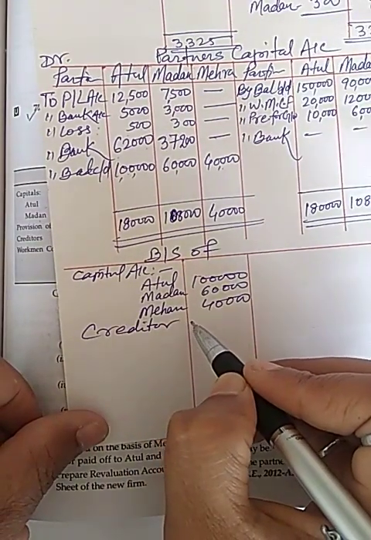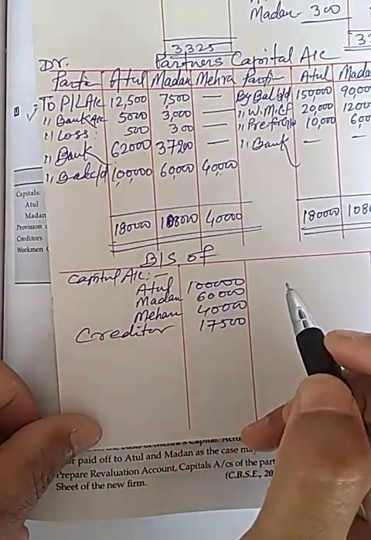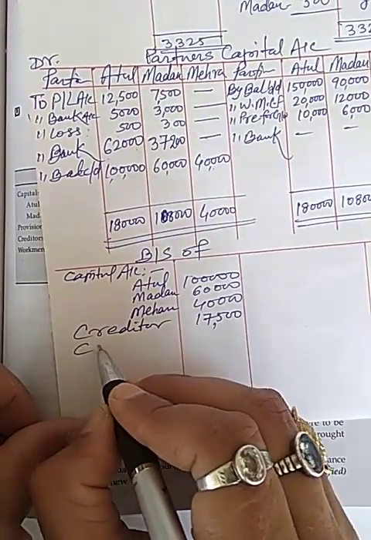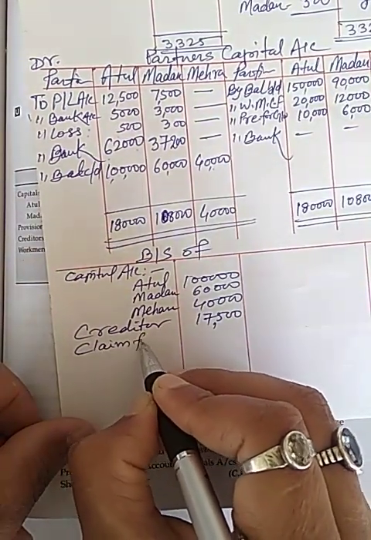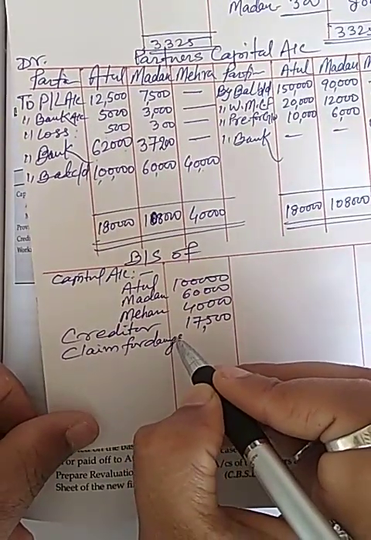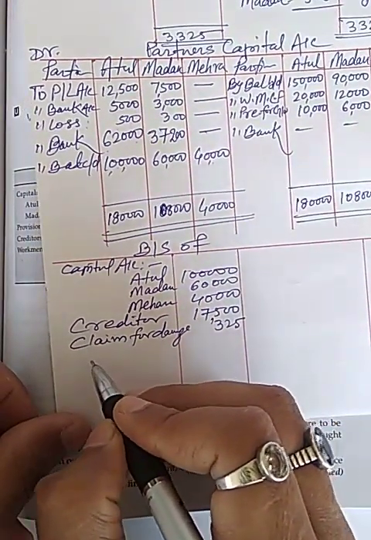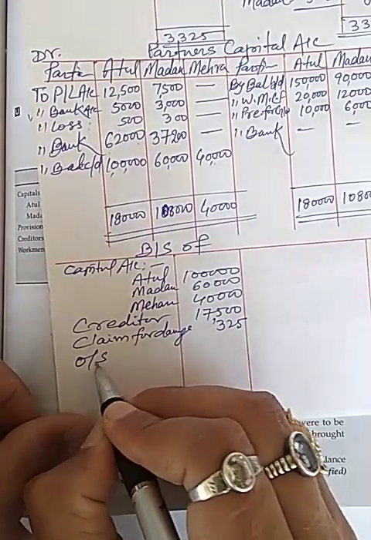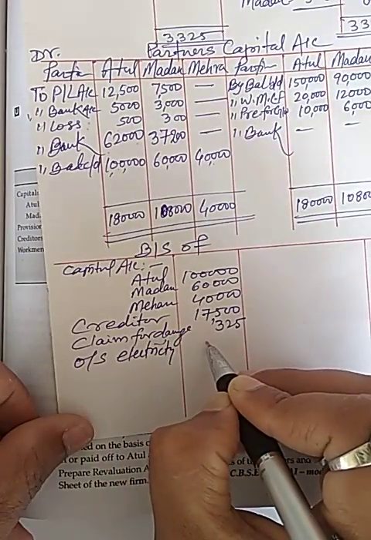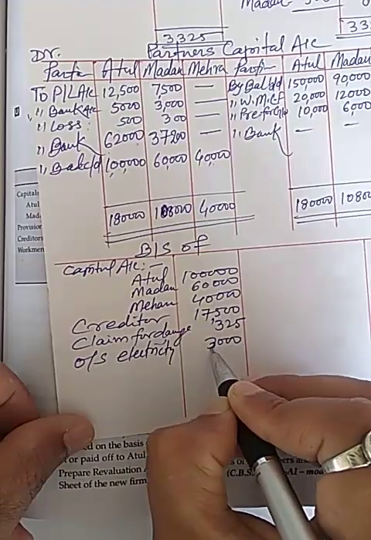Creditor now will be 17,500 because 2,500 we have not to pay. Claim for damage will be 325 rupees only, and outstanding electricity bill will be 3,000.